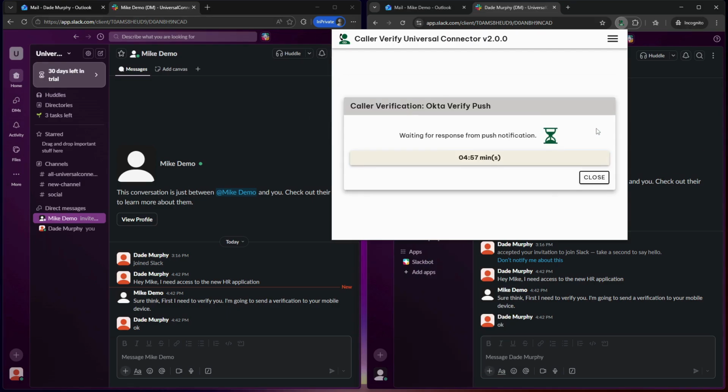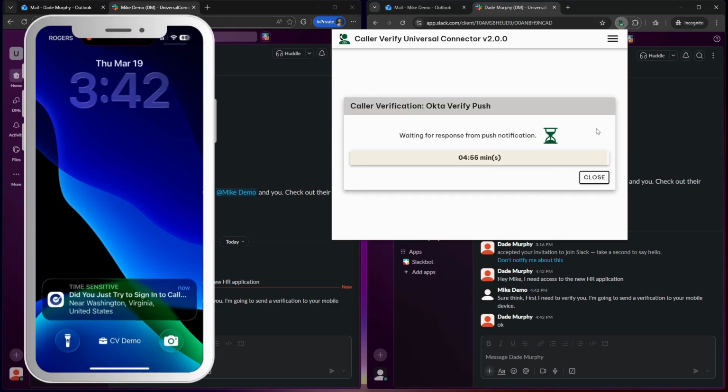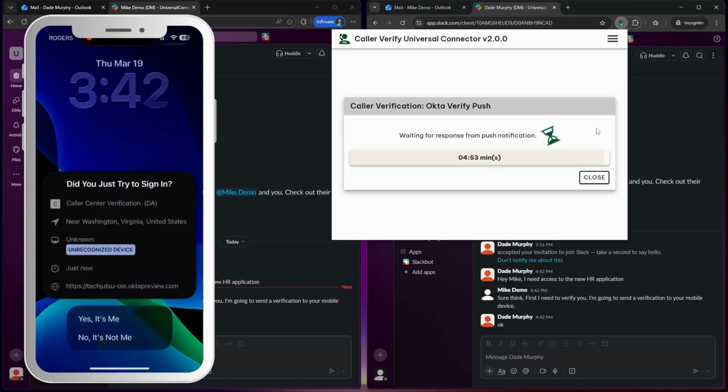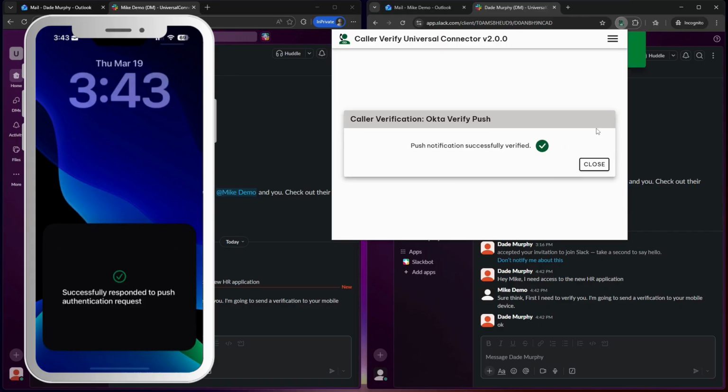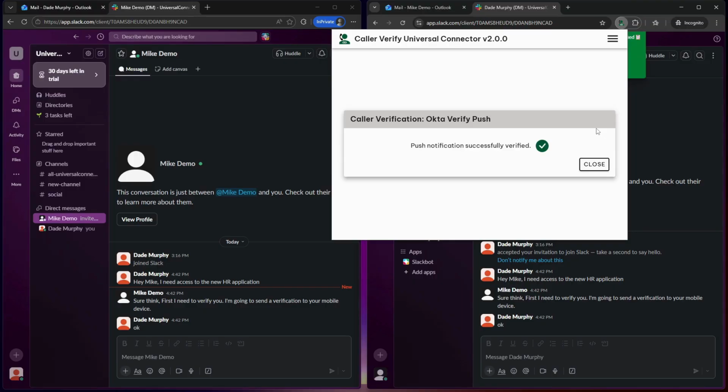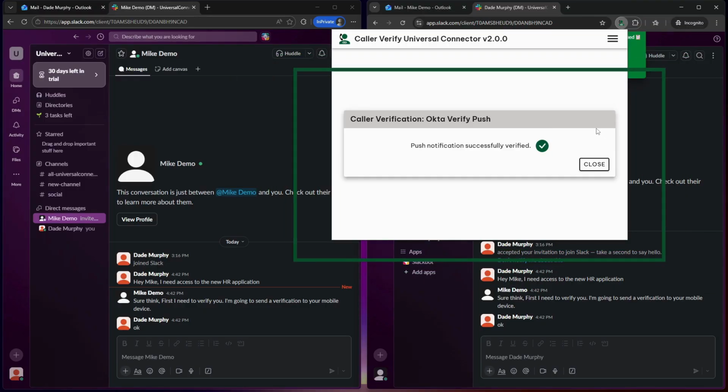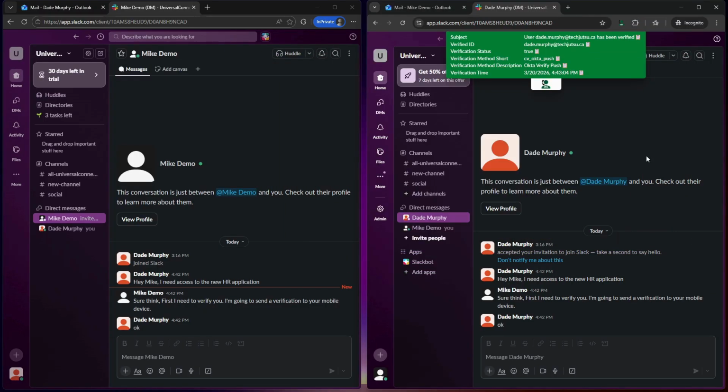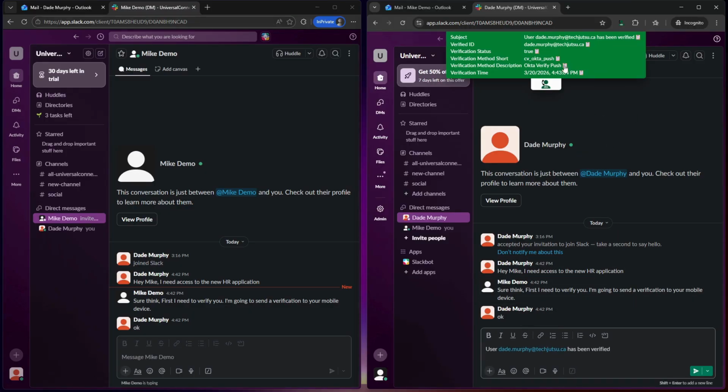Please confirm." Dade receives the Okta Verify push on his mobile device and uses biometric Face ID to unlock his mobile device and approve the push notification. The Universal Connector displays a successful verification result. Once the verification has been completed, the Universal Connector in-page pop-up is automatically updated with the verification results.